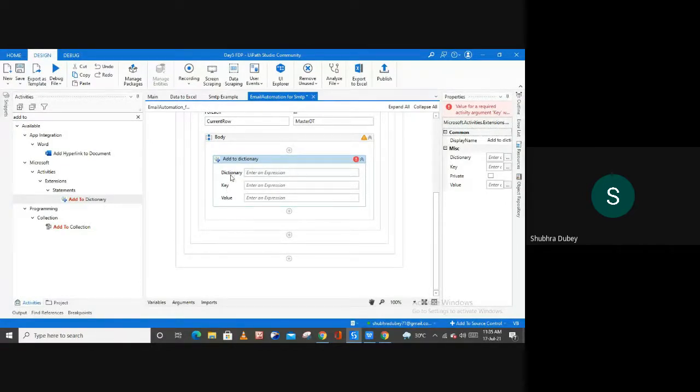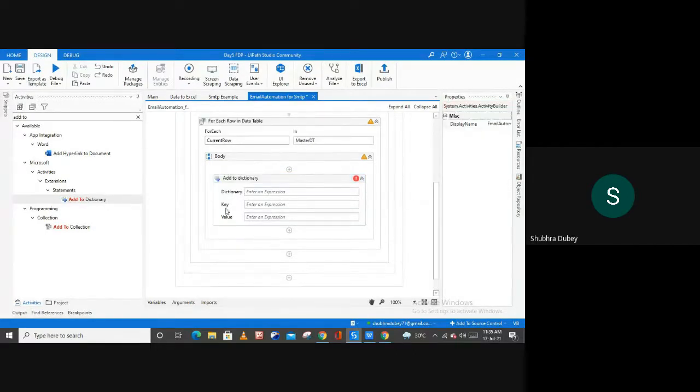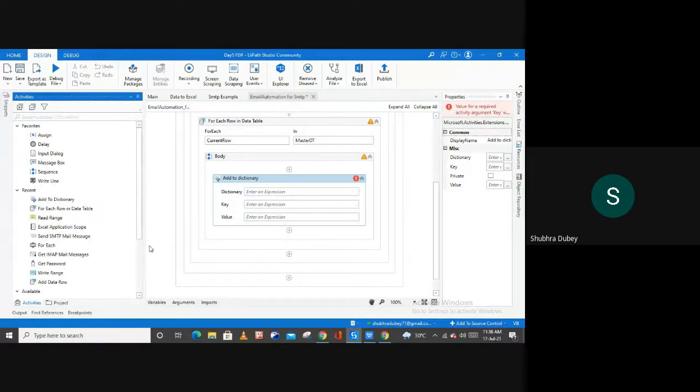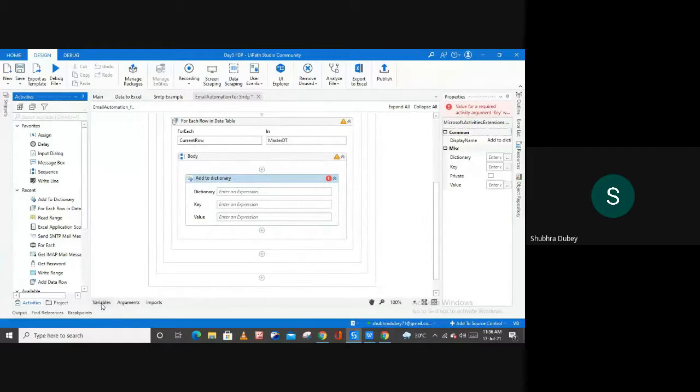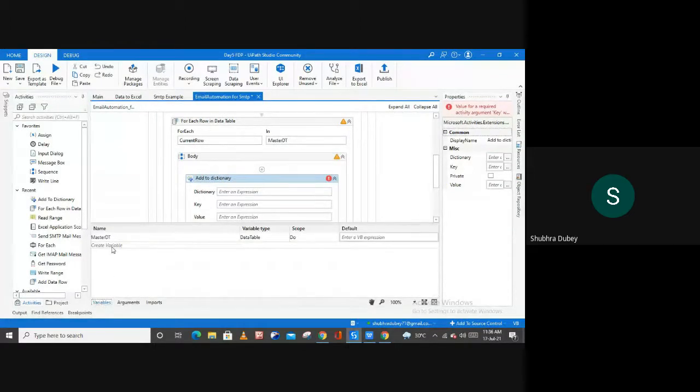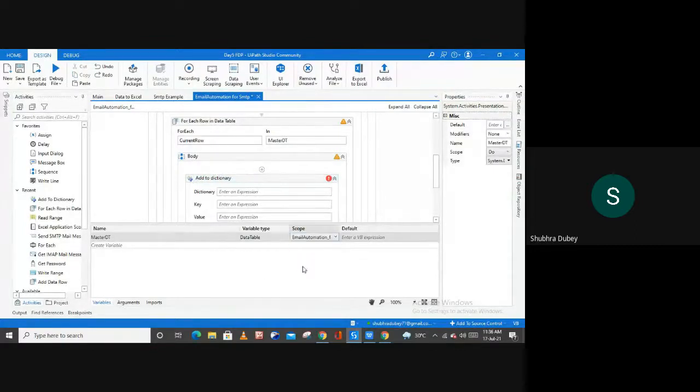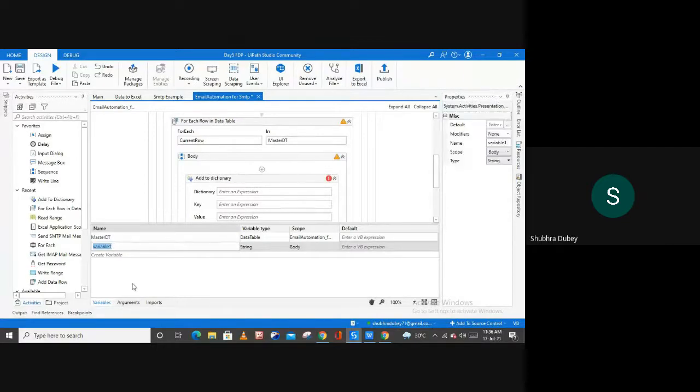So for this portion of the dictionary, I'm going to create one variable here to store the key and value inside of this particular variable. To create a variable, let me open the variable panel first, and inside of this variable panel, let me increase the scope of this master DT, and here I'm going to create another variable for my dictionary.